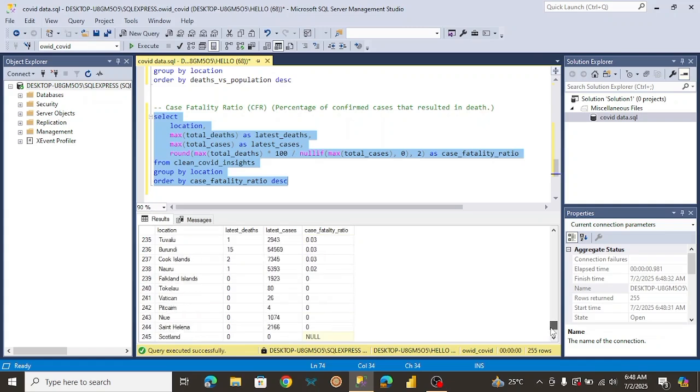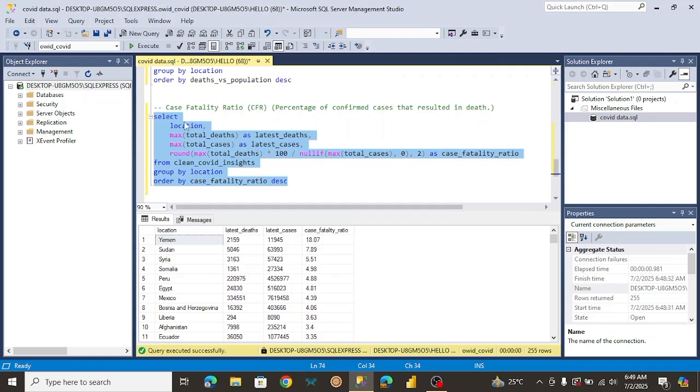So let's see. Here we can see here's the list of cases they got, and they had 0 deaths. So that's why we're getting a 0 case fatality ratio here. So you can see our calculation is correct. We got exactly what we needed, and we managed to answer this question also. So we know that Yemen had the highest case fatality ratio, followed by Sudan.